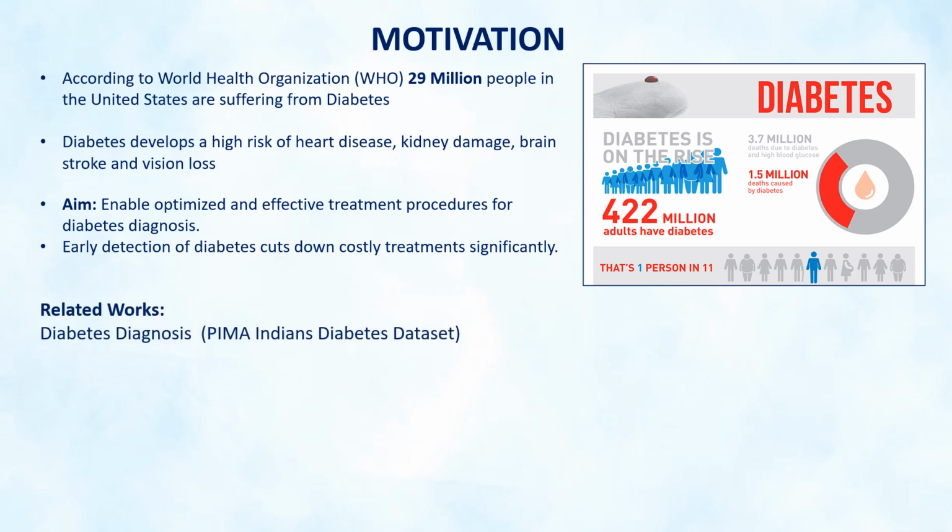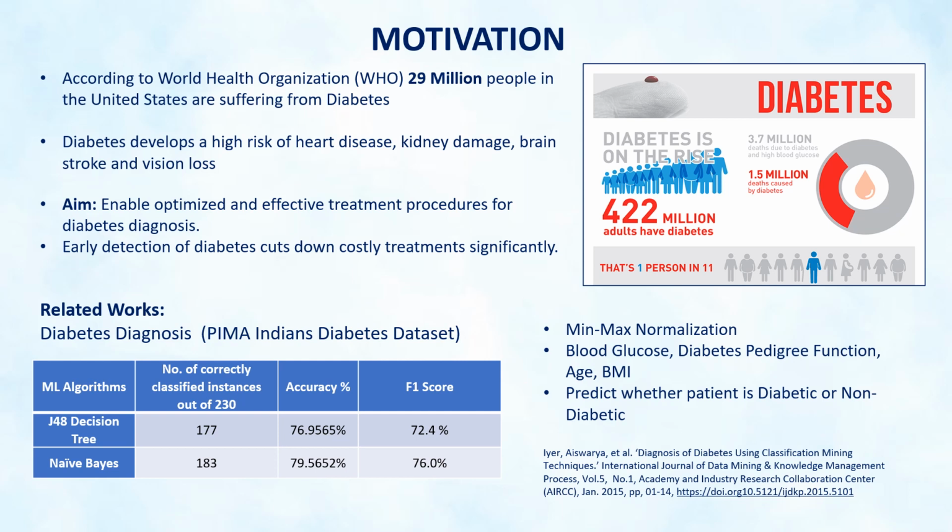The following research used the Pima Indians diabetes dataset to predict diabetes based on blood glucose, diabetes pedigree function, age, and BMI. They normalized the dataset using min-max normalization and evaluated their model on decision tree and naive Bayes algorithm. The accuracies were 76.9 and 79.5% respectively.